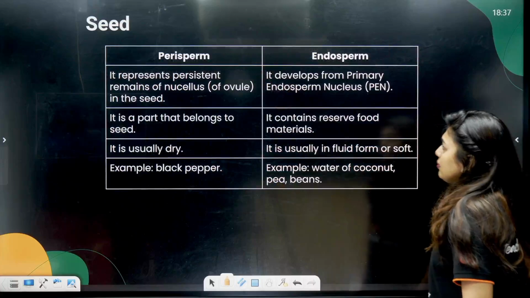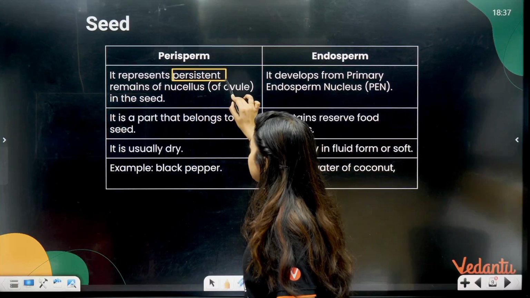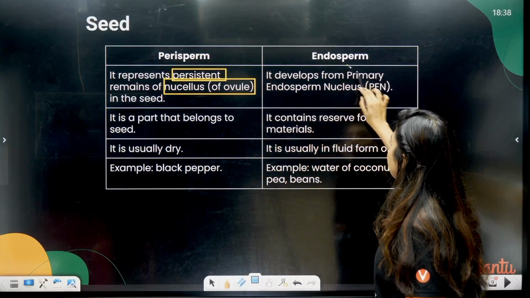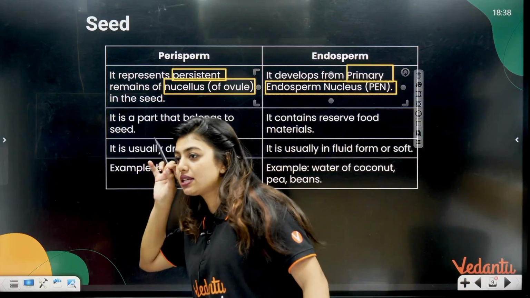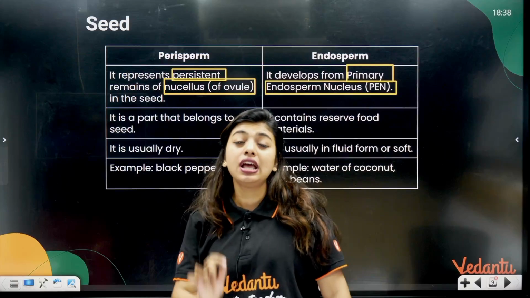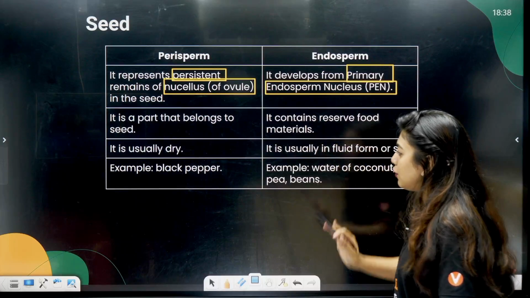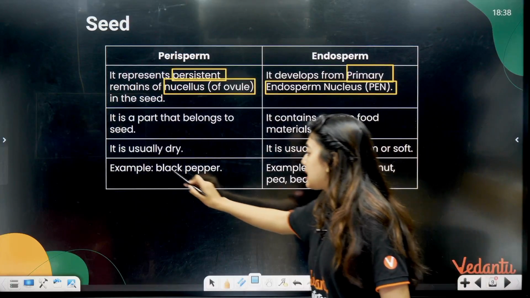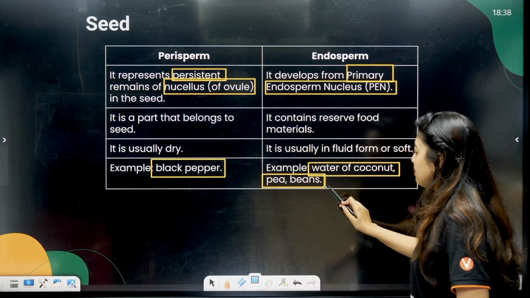Perfect. Moving on. Now, perisperm and endosperm. Perisperm is present where the persistent nucellus of the ovule is there. Endosperm develops from the primary endosperm nucleus. People who don't know primary endosperm nucleus, please run to my previous class where I spoke about double fertilization. I taught you PEN thoroughly. It is a part that belongs to the seed. It contains reserve food material. It is usually dry, or usually in fluid form or soft material. Example of perisperm is black pepper. Examples of endosperm are the water of coconut, pea and beans.